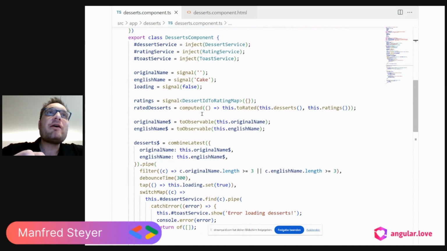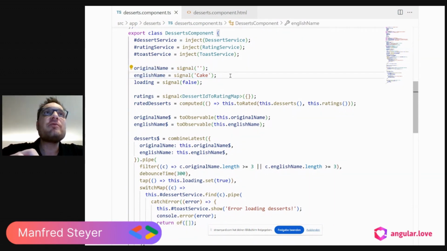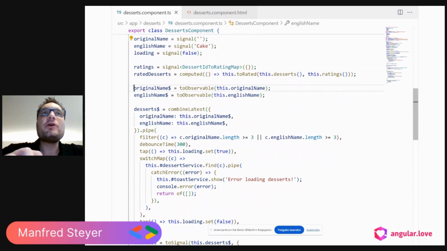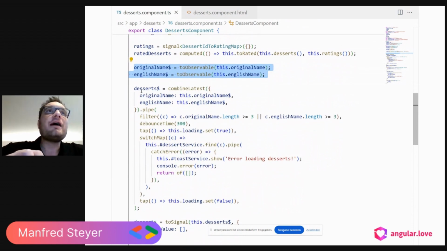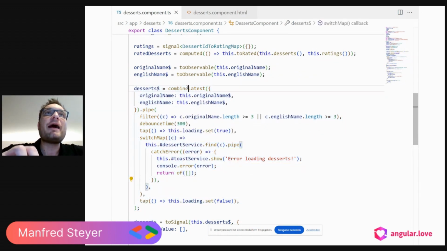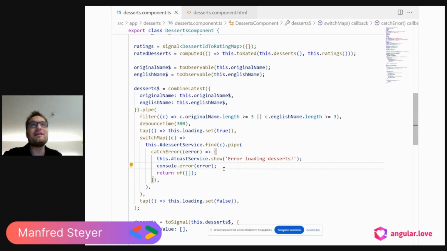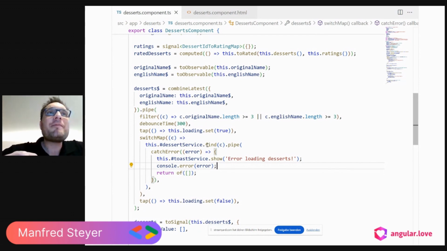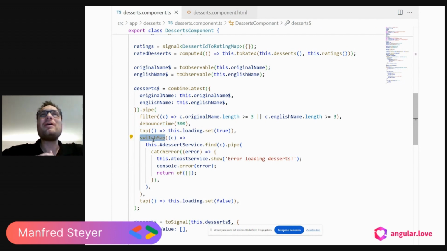Still, I have here my original name signal and my English name signal, but here I'm converting it to an observable, and then I'm using the magic and the power of RxJS. Stuff like combining both streams, filtering, debouncing, switchMap, and also error handling. And something like this is really difficult to accomplish without RxJS. Implementing a debounce time or a switchMap by hand is nothing I want to do because it's error prone and it's infrastructure code. It shall be done by someone else.